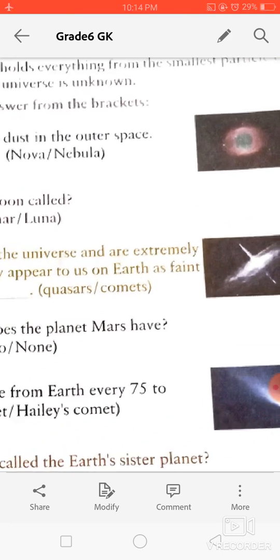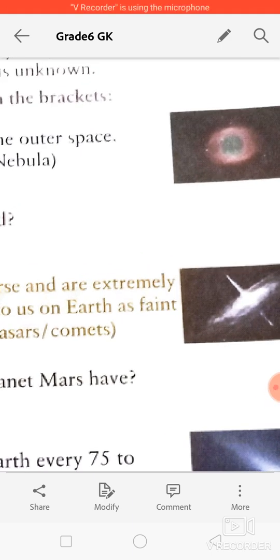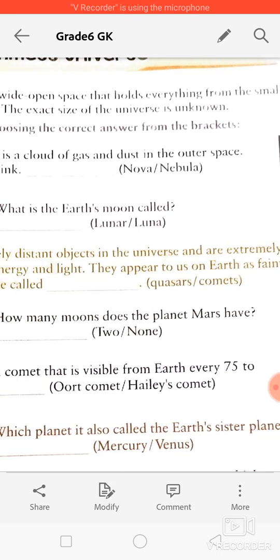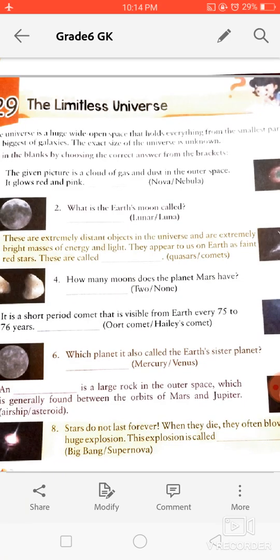In the first question, just look at the picture given here. It is a picture of a cloud, which is formed by gas and dust. Okay. And it is created in outer space, and it glows in red and pink color. We have two hints given here, nova and nebula. So the right answer of this question is nebula. These clouds formed by gas and dust which shine in red and pink color are called nebula.